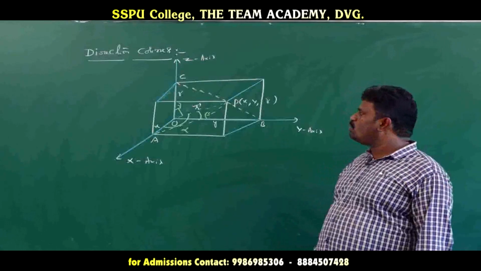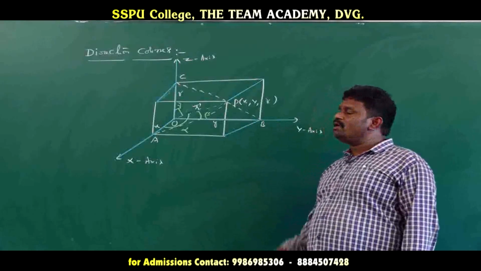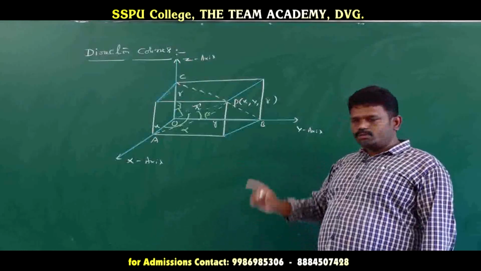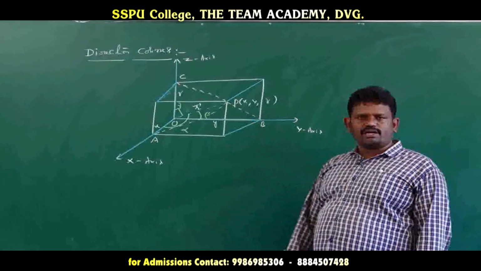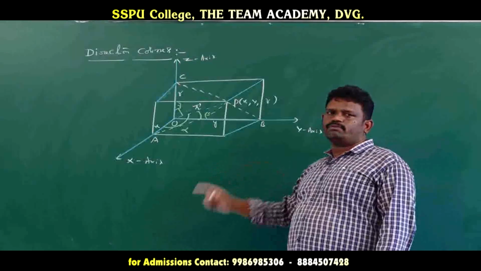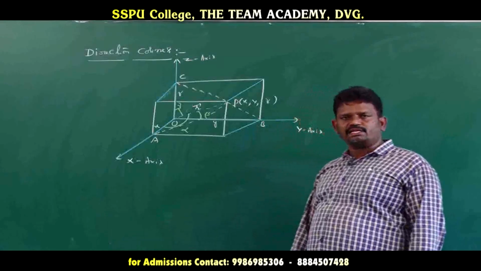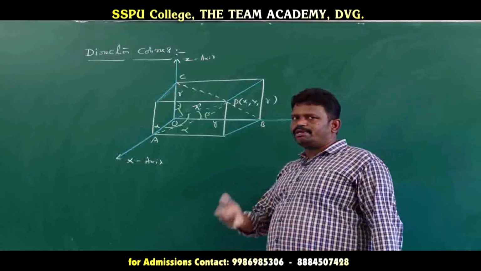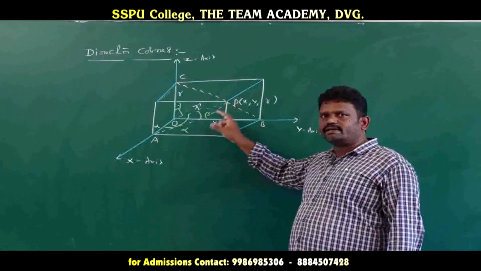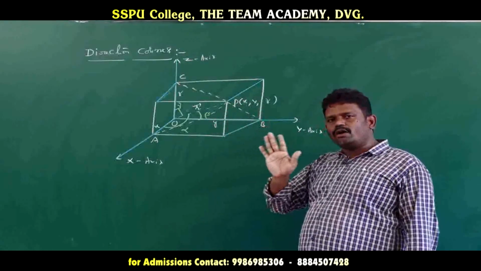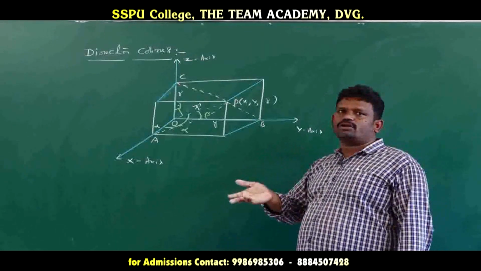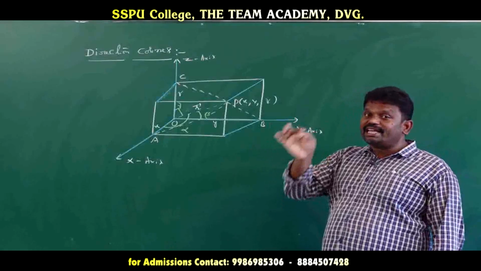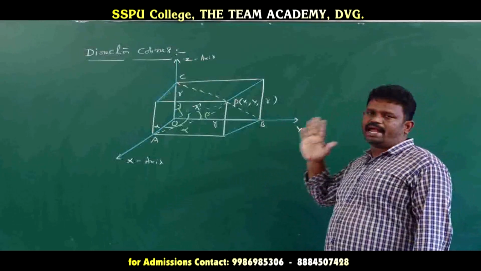If the position vector makes the angles alpha, beta and gamma with the coordinate axes in the positive direction, then those angles are said to be direction angles. Once again, the directed line or position vector makes the angles alpha, beta, gamma with the positive direction of the x-axis, y-axis, z-axis respectively, and those angles are said to be direction angles.